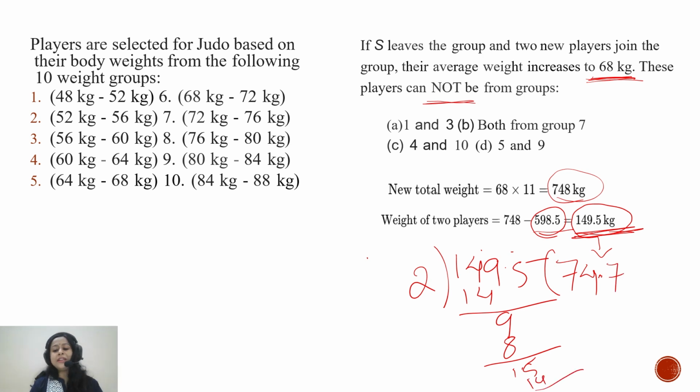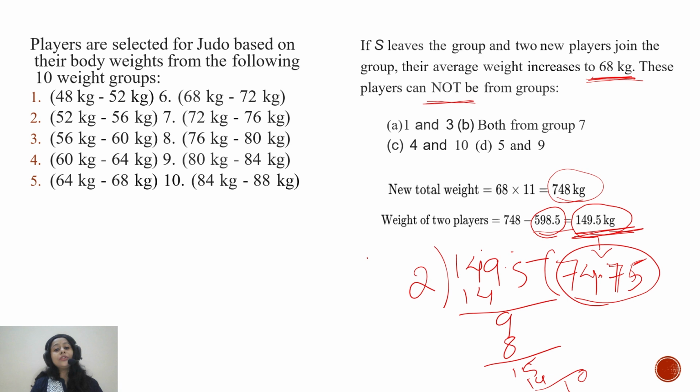So it comes down to nearly 74.75. So the average weight of these two players will be 74.75. Now, as per the given condition, two players cannot belong to the same group, right? Because from each group we have selected one player.